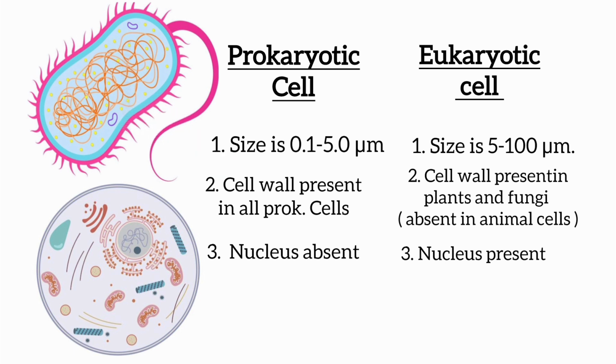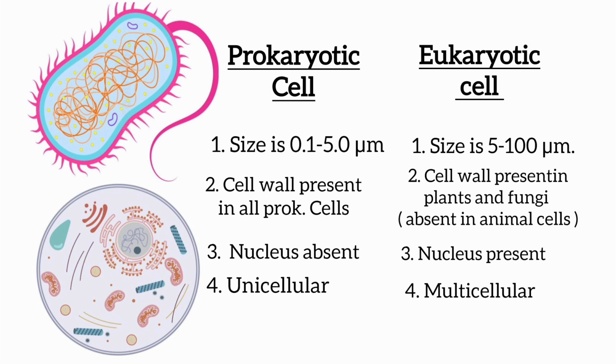That is why the genetic material of prokaryotic cell is called nucleoid. On the other hand, genetic material of the eukaryotic cell is present in a separate membrane-bounded chamber called the nucleus within the cytoplasm.